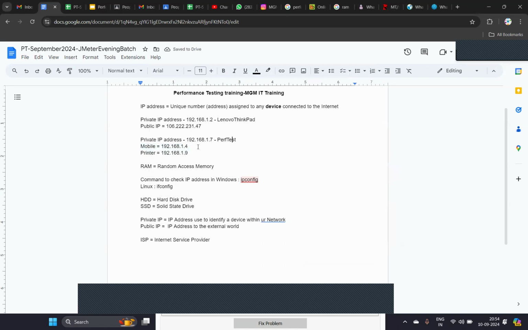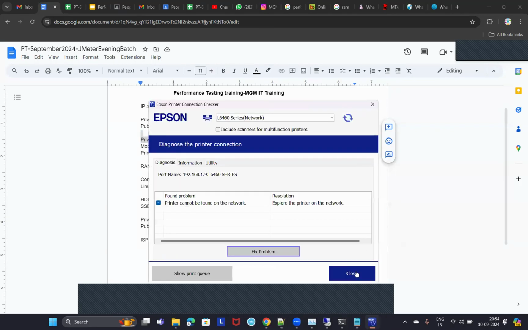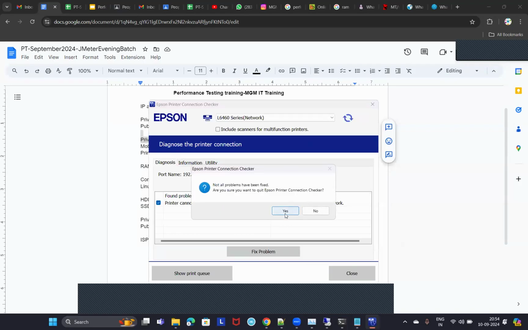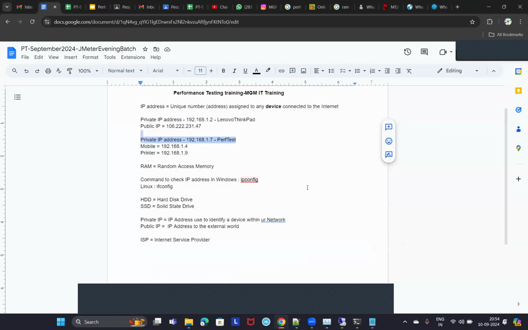Now all these devices, why I'm explaining this is, all these devices will have a common public IP. The public IP will be same for all these devices. Everyone, is it clear for everyone? And that depends on your router, right? That depends on your router. Clear, guys? There will be one single public IP for my Wi-Fi router or your Wi-Fi router. There will be one single public IP.